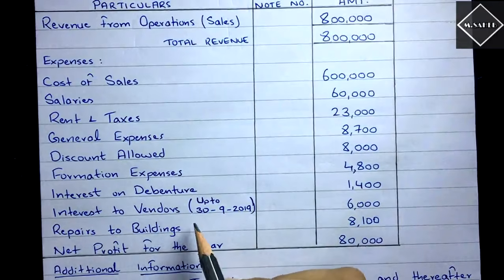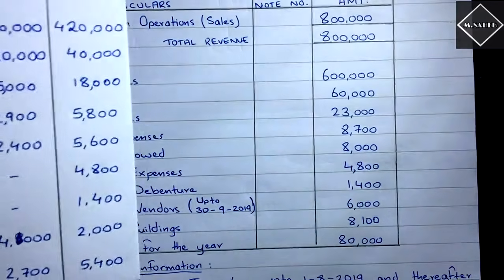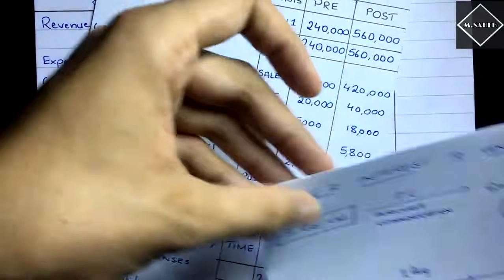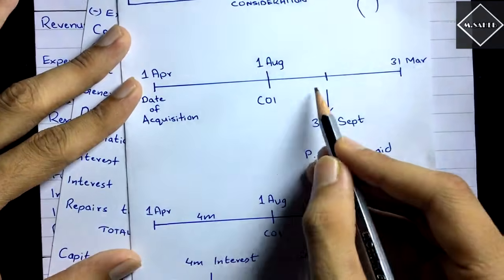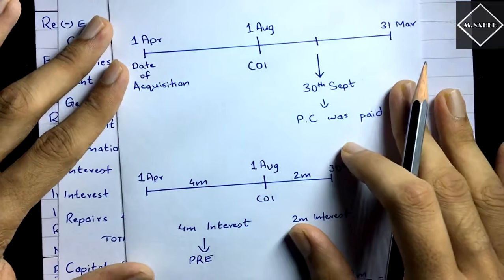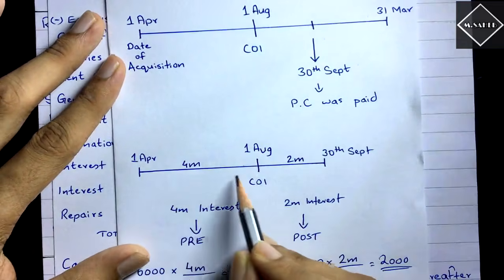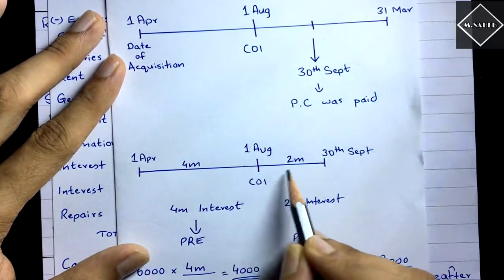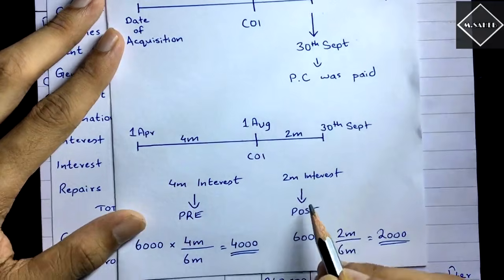For this expense also we have prepared a working note, working note number 3. In that we come to know that the payment was made on 30th September. So till 30th September, 6 months interest was generated. Out of that, 4 months interest was generated in the pre-period and 2 months interest in the post period. So 4 months interest will go to the pre and 2 months interest will go to the post.